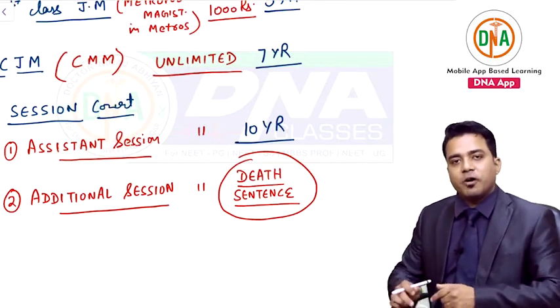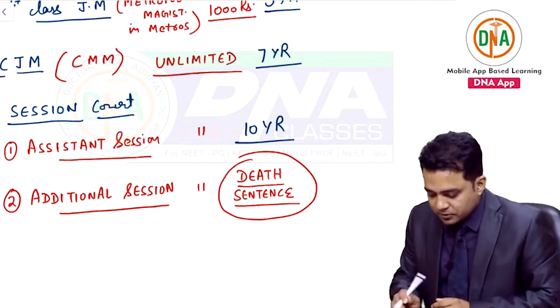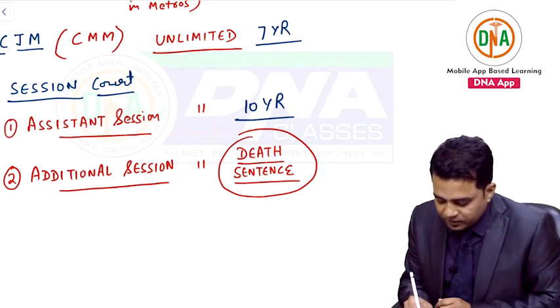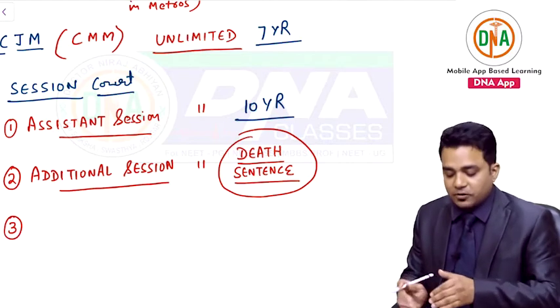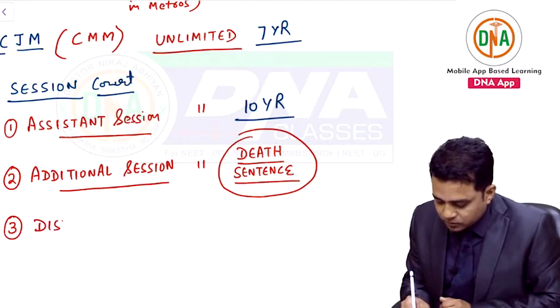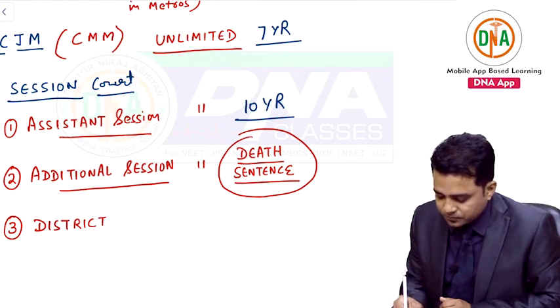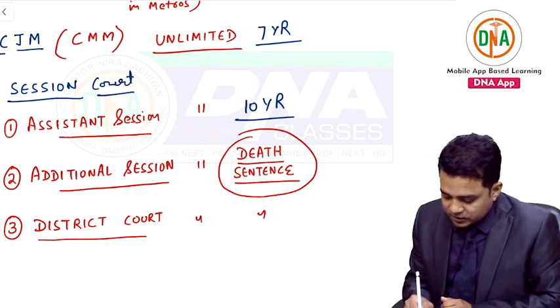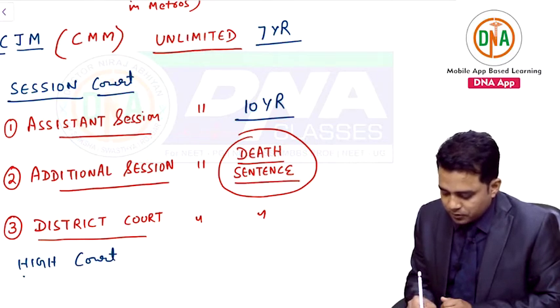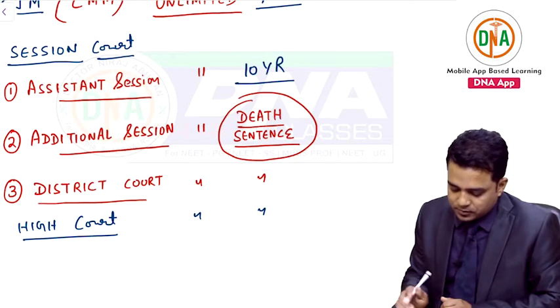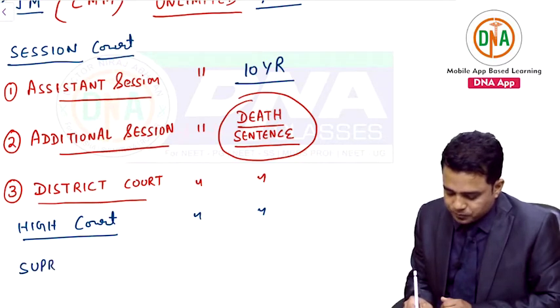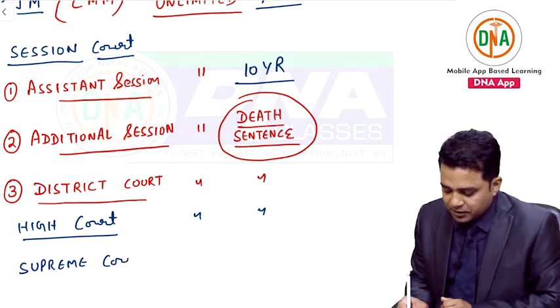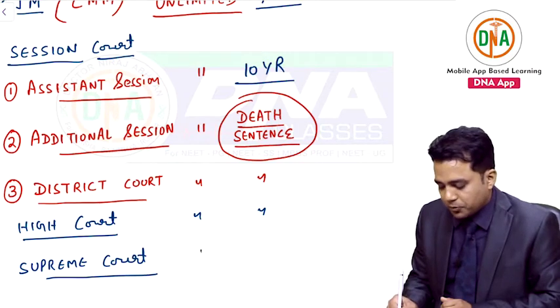All the courts above additional session will have the same powers. And what are the above levels? In the session court levels, you have your district courts or district judge. They will have the same powers. After this lie your high courts. The highest court for a state is your high court. They will have similar powers. And Supreme Court is the highest court for the nation, that is, the highest court for India.